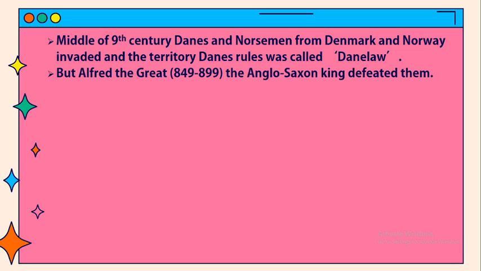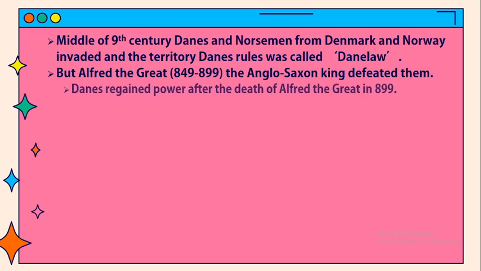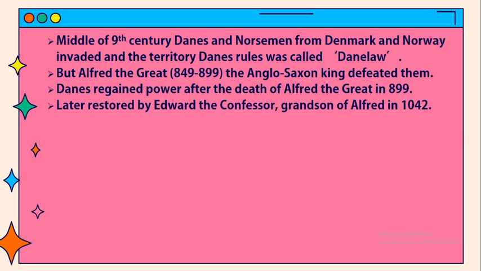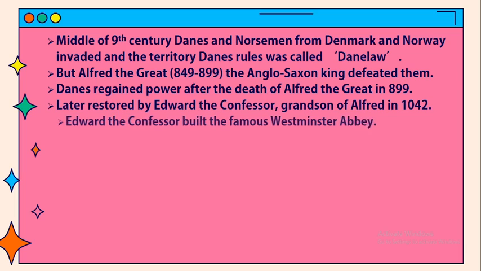But Alfred the Great, 849–899, the Anglo-Saxon king, defeated them. Danes regained power after the death of Alfred the Great in 899. Later it was restored by Edward the Confessor, grandson of Alfred, in 1042. Edward the Confessor built the famous Westminster Abbey.